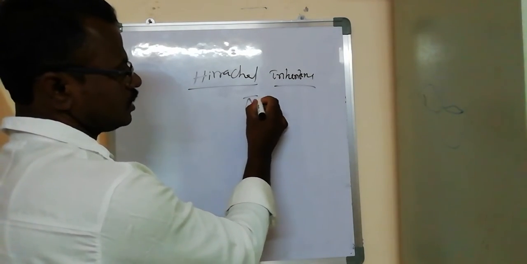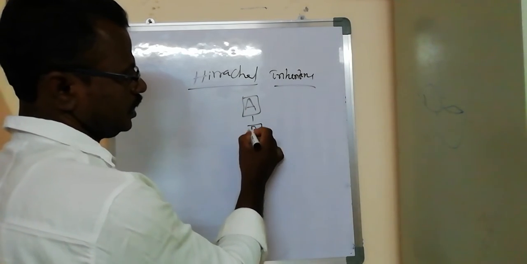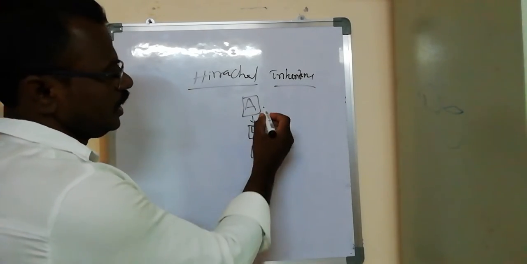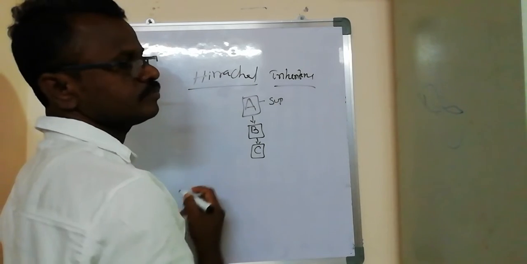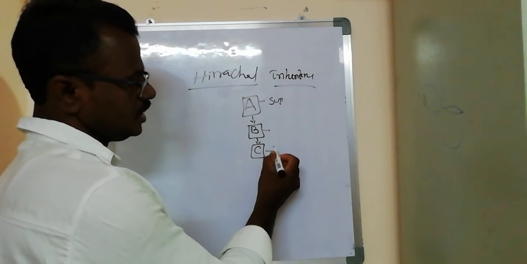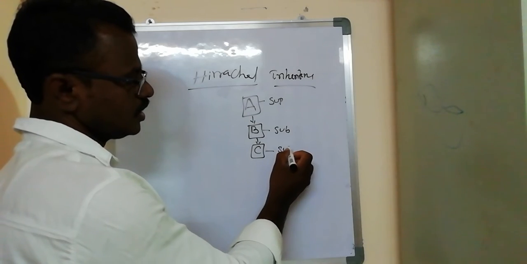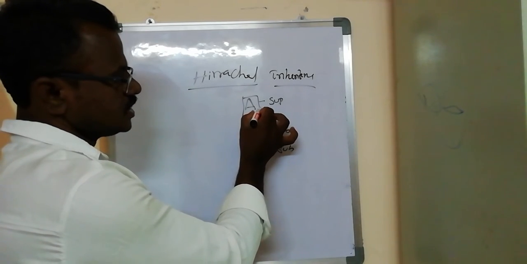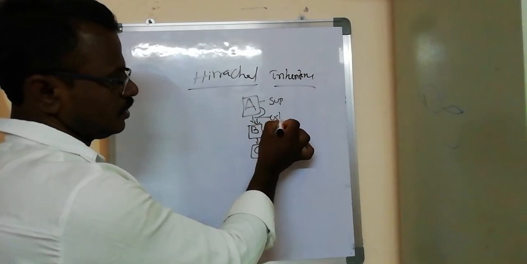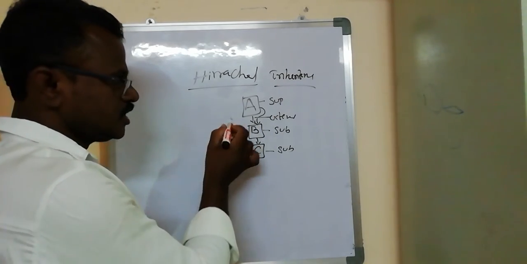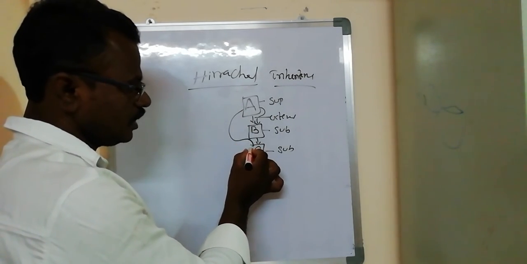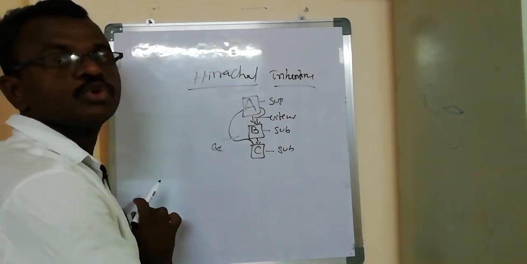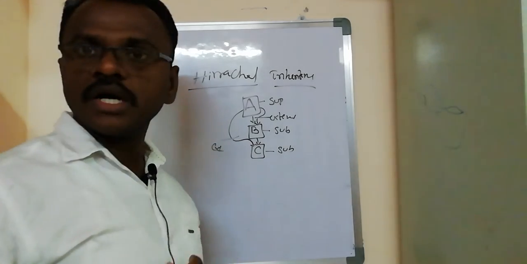One is class A, another is class B, another is class C. In these classes, A is the one superclass, and B and C are the subclasses. In B, we extend A into B, and similarly we extend A into C, because B and C are subclasses of the superclass A. This is the structure of hierarchical inheritance.